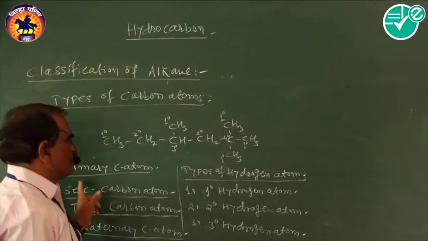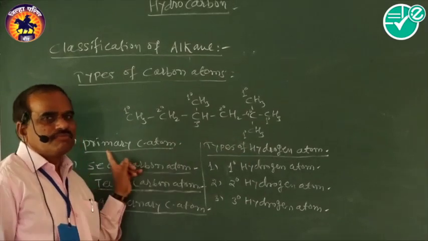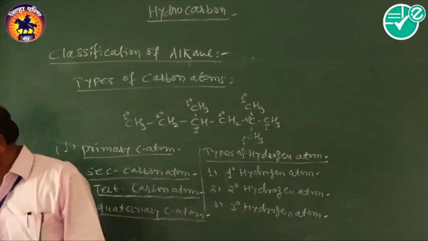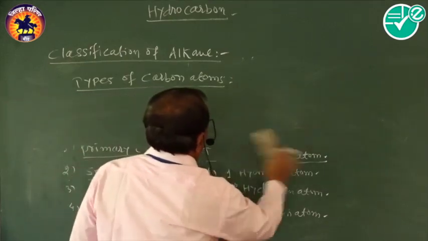So these are the types of primary carbon atom and types of hydrogen atom. Then we see next, that is isomerism.